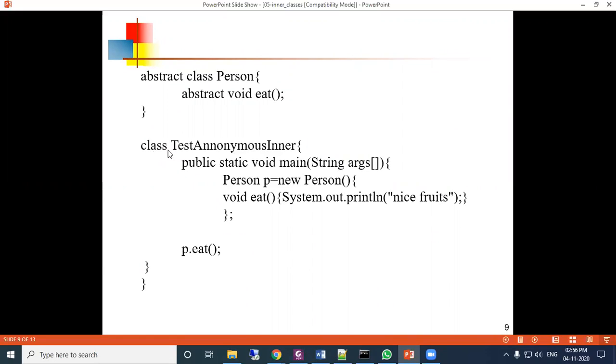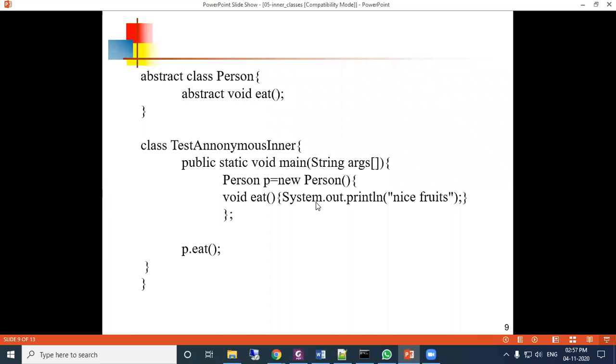Here the class TestAnonymousInner is another class, not linked to this one. In its main function, we have created the reference of the abstract class: Person p equal to new Person. But as you know, the abstract class does not have any method definition.